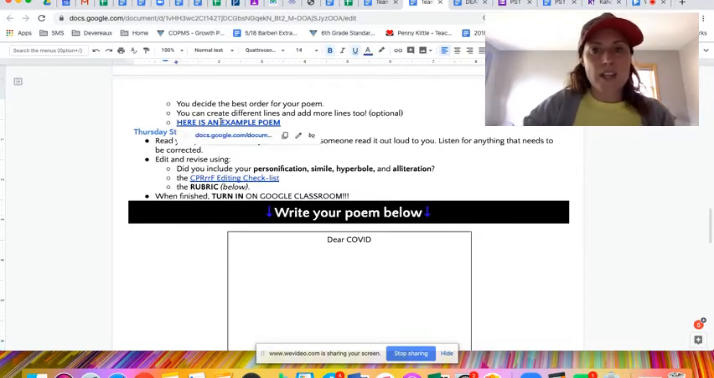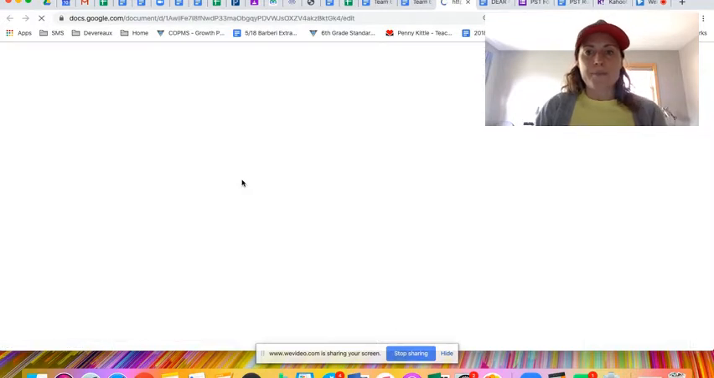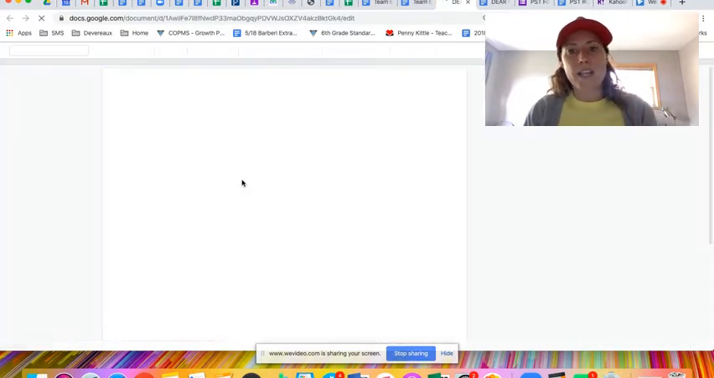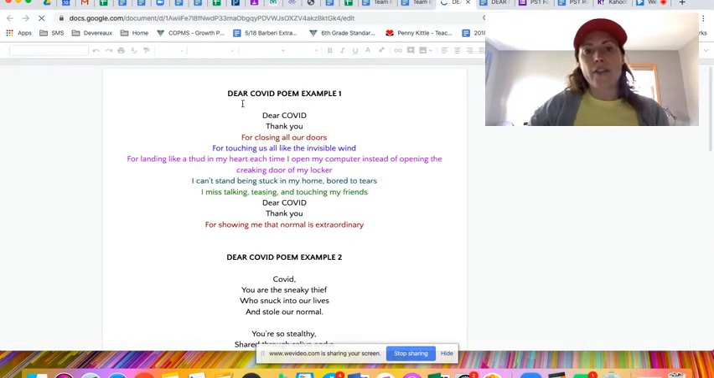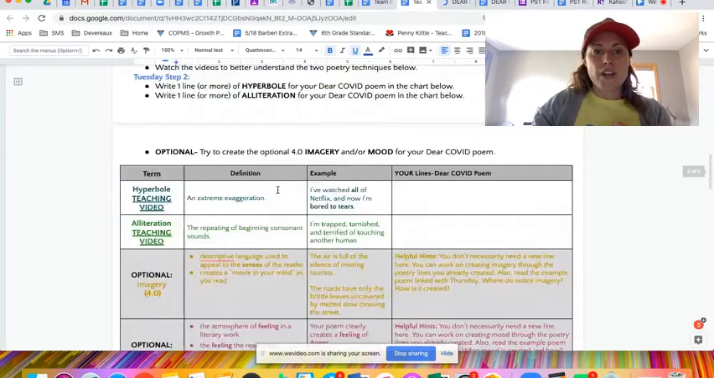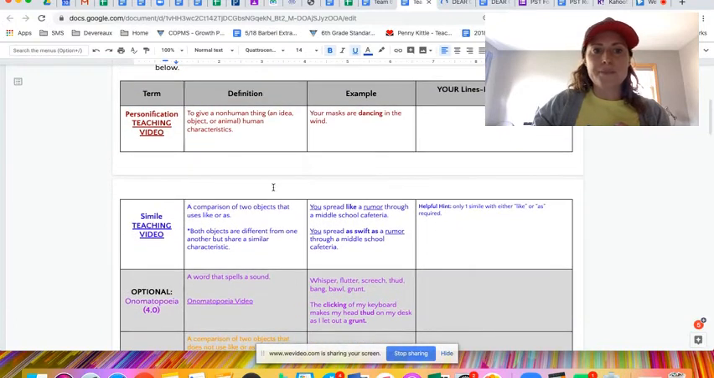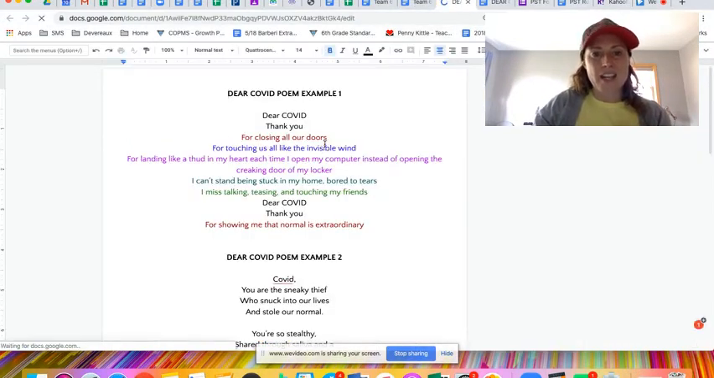So let's look at the examples really quickly here. The first example is mine, and you can see how the colors match where it came from. So for this very first section here, I have personification. It would have been what I typed in this section here, and then I pasted it under Dear COVID, and I added the words thank you.